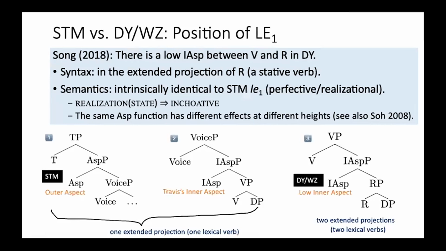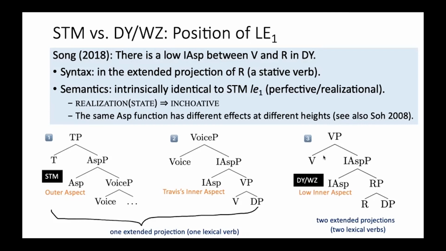So our analysis consists of two main parts. The first part is on the contrast between Standard Mandarin and the other two Chinese varieties. And the second part is on the contrast between those two varieties themselves. For the first part, we basically follow Song 2018 and assume that there's a low inner aspect position between the V and the R part of a resultative compound in Dongying Mandarin and Wenzhou Wu, as in the third tree on this slide, this one.